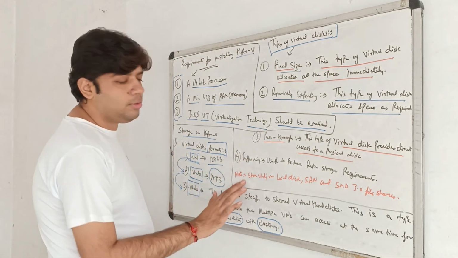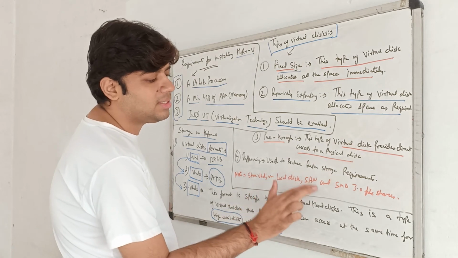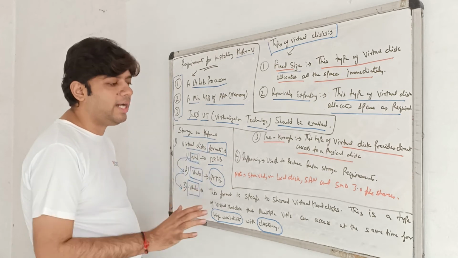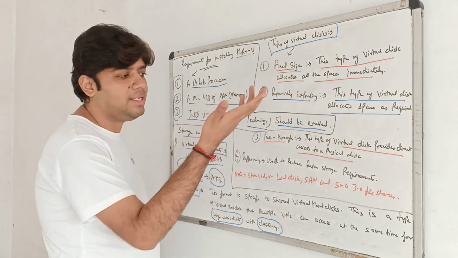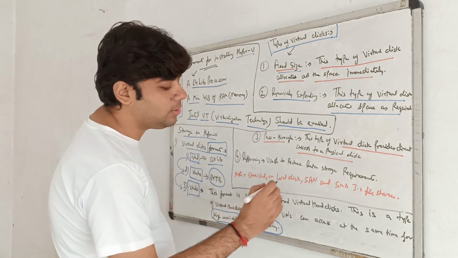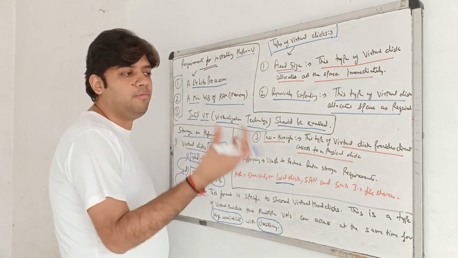Now, a note you need to understand is that you can store VHDs on local disk, SAN and SMB file share. So we can store these virtual hard disk formats and these virtual hard disks in different places. You can store them on your local disk also. Like I have a physical server, on that I can save my virtual disks.